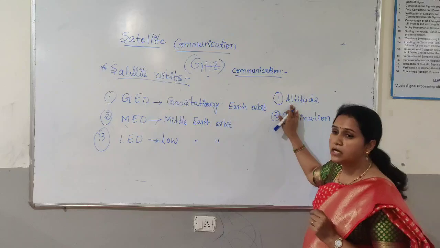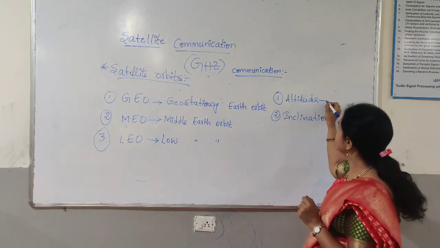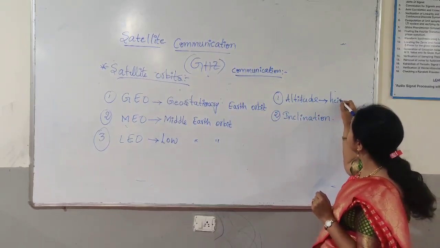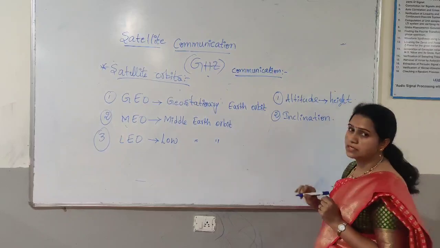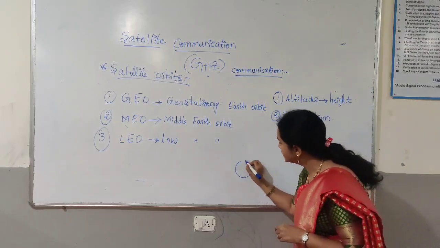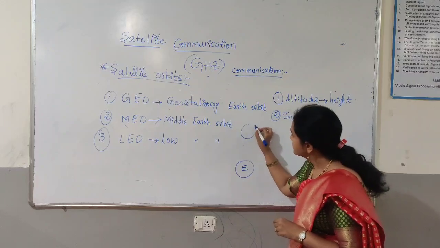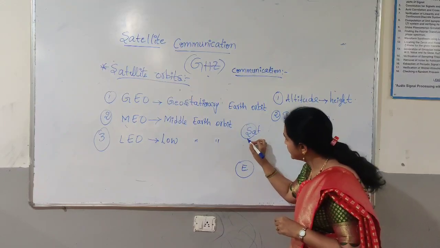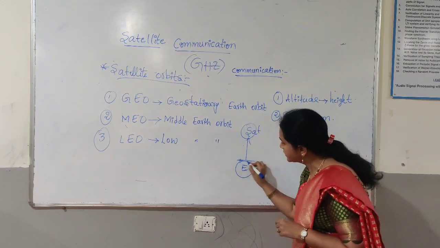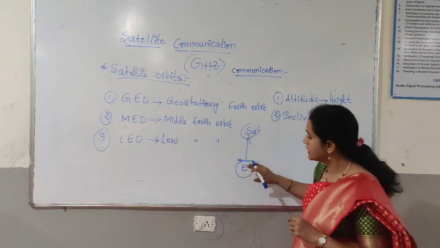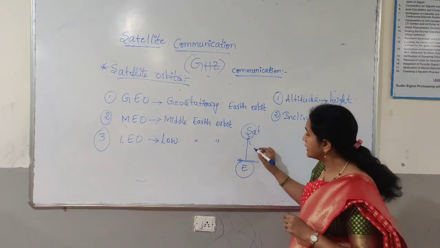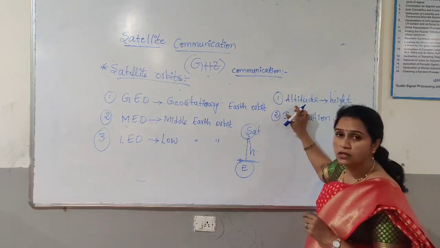So what is meant by altitude? It simply means the height of the satellite from the earth surface, not from the equator, but from the earth surface to the satellite. That height is called altitude.